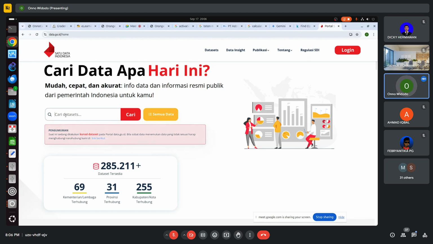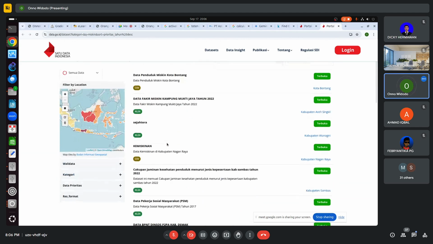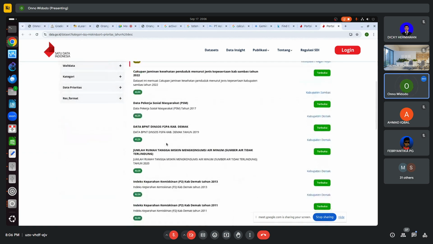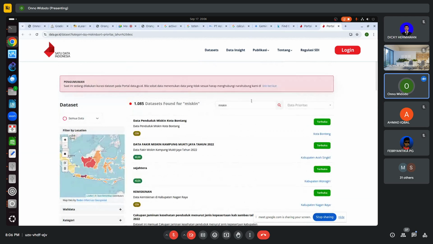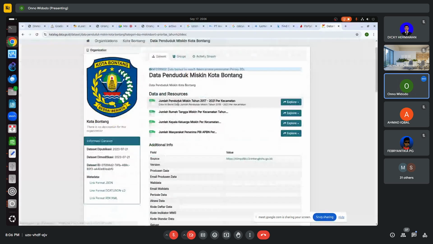For example, I am looking for miskin. This is data about miskin. There are a lot of data about miskin here. Sometimes we can download.